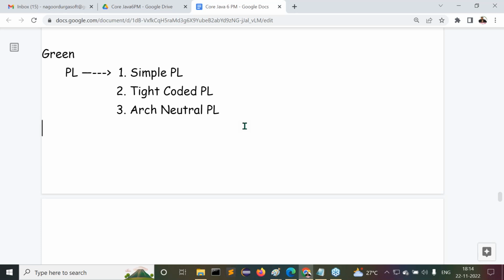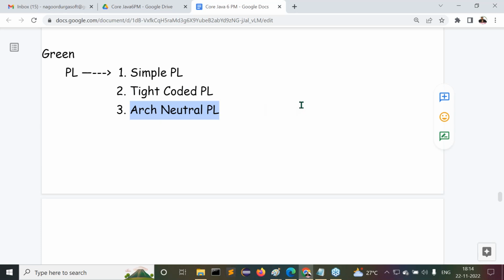Guys, all of you understand this clearly. Now we have to understand how that programming language is a simple programming language. What is the Sun Microsystems definition to say that a programming language is simple? Next is how the language is tight coded, and how it is architectural neutral.